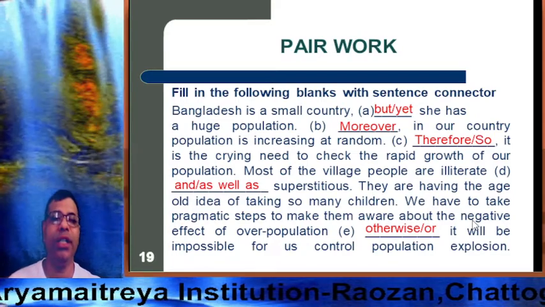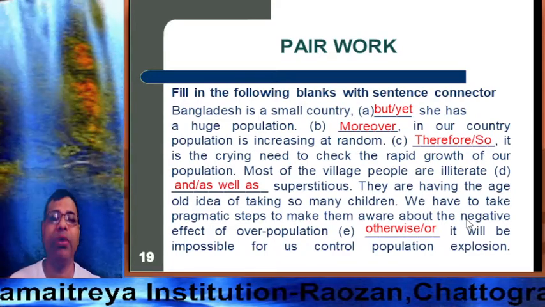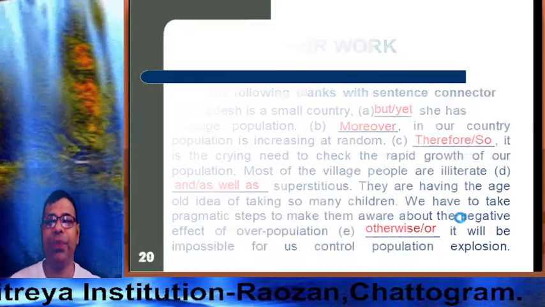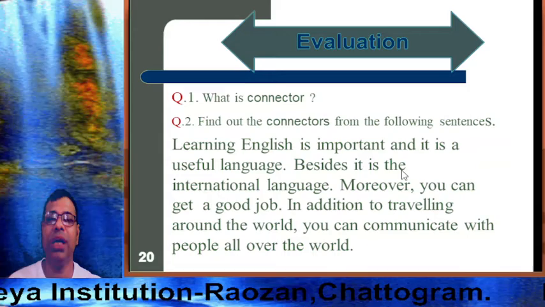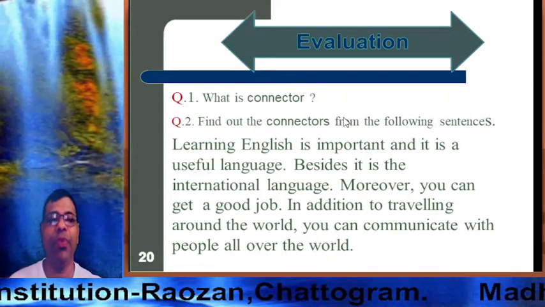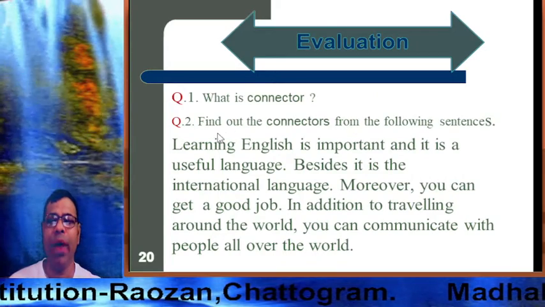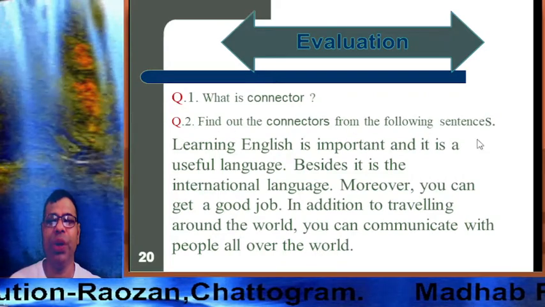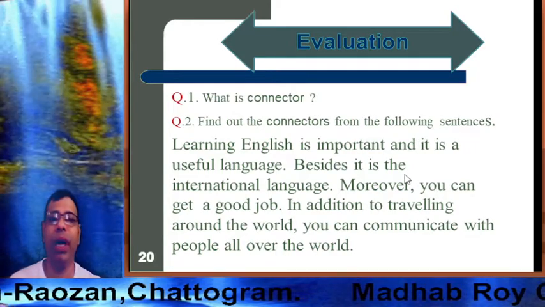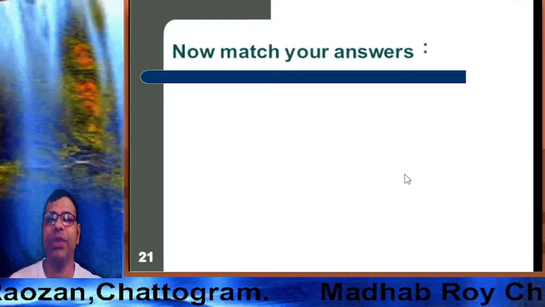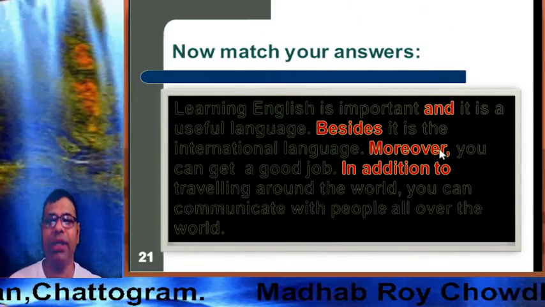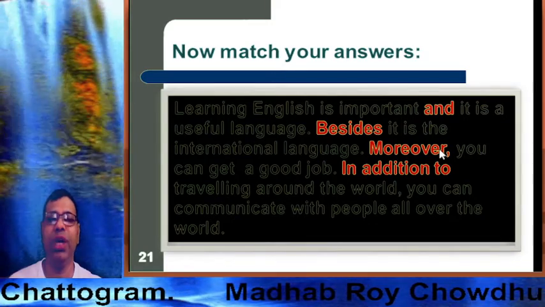So, dear learners, first pause the video, then try yourself. After you have done, then match with me. So, I am moving on. These are the evaluation questions. So, dear learners, what is a connector? You have to write it in your own language. Find out the connectors from the following sentences. These are the home tasks. Pause the video and write it in your exercise books. Now match your answer. After matching, I have given you the answer.